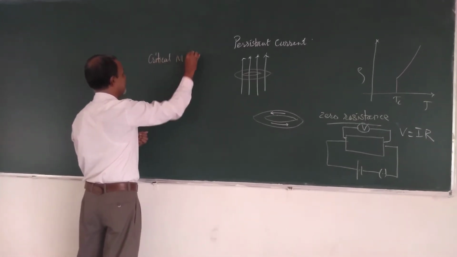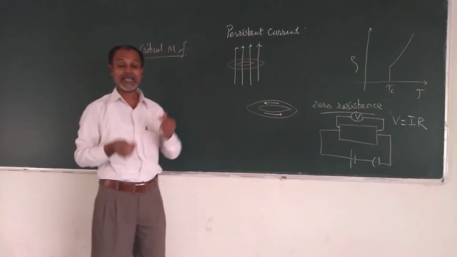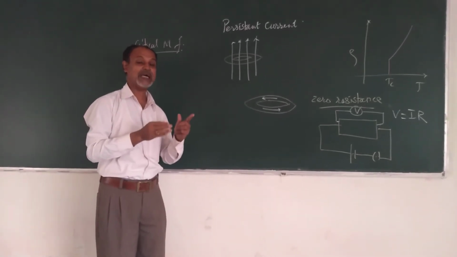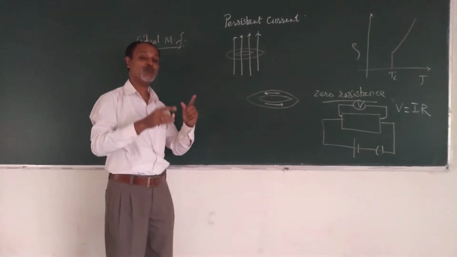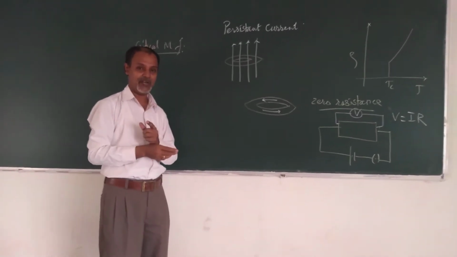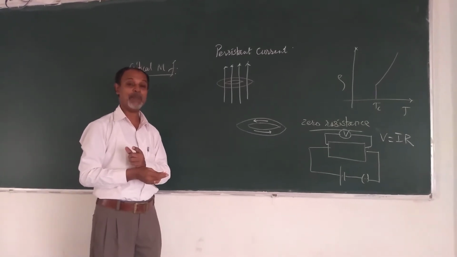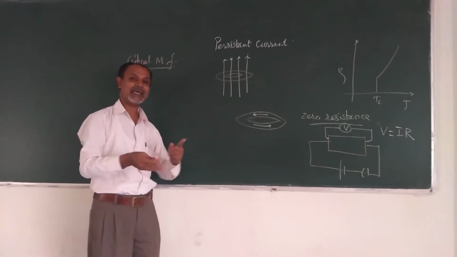Whenever a superconducting material carries current, that current can be observed steadily under certain conditions. When we apply a magnetic field to this superconducting material, at a particular maximum value of the applied magnetic field, the superconducting properties are dropped.